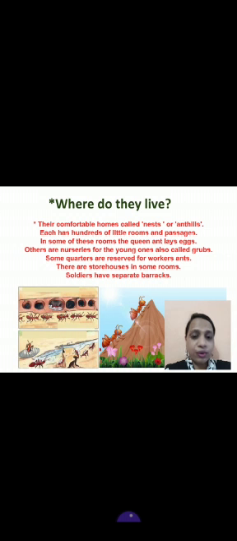Where do they live? Do you know where they live? Of course, you all know that ants live in an ants hill. Their comfortable homes are called nests or ant hills. Each has hundreds of little rooms and passages. You may have seen the ants hill from the top. You cannot imagine how many holes there are, and these holes are not just holes, they are the homes, the rooms, the passages of ants where they live a comfortable life.